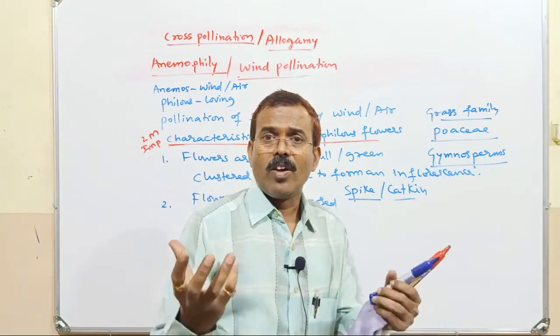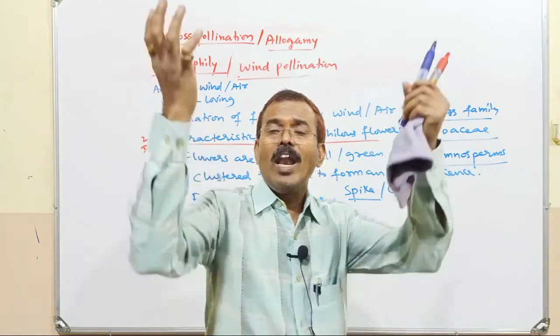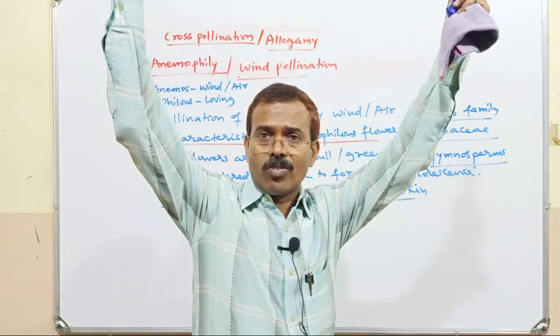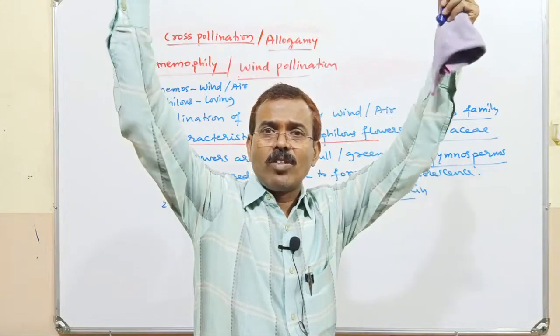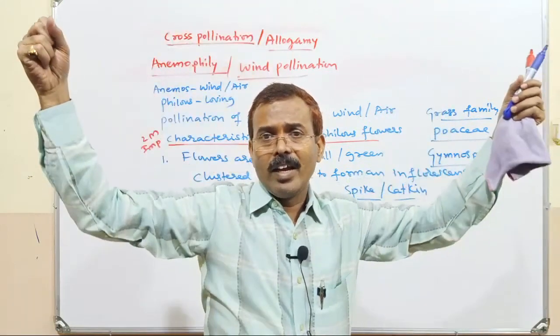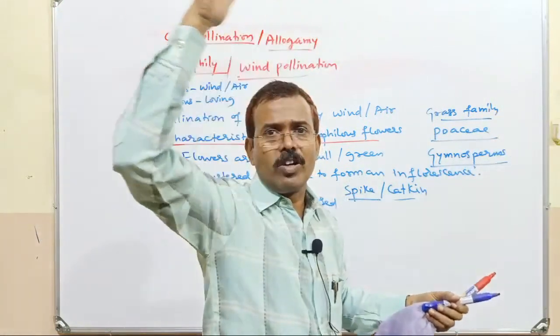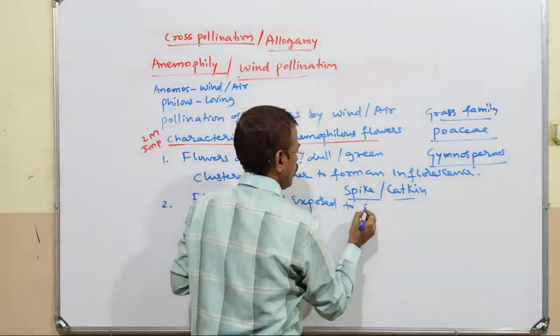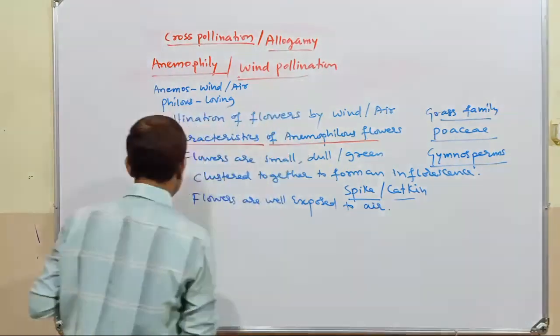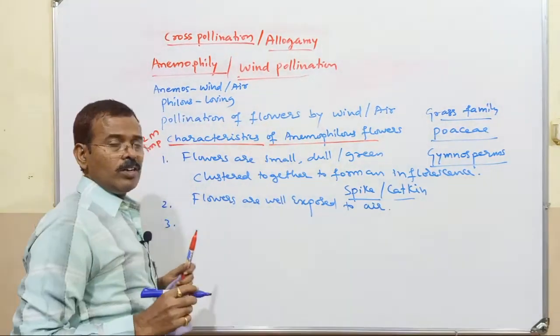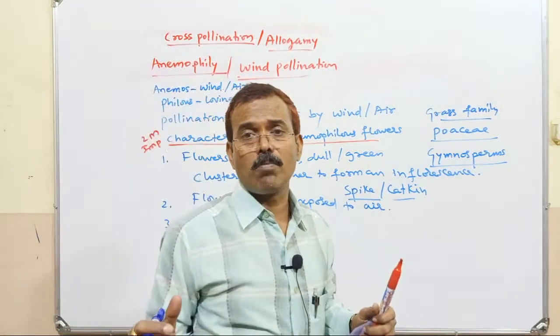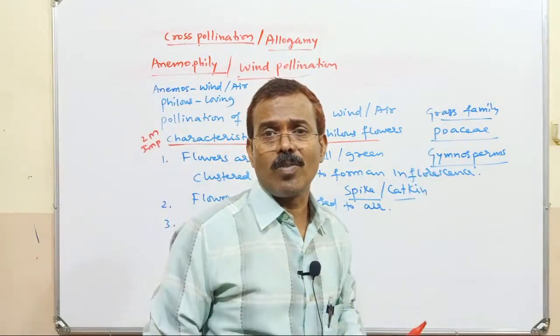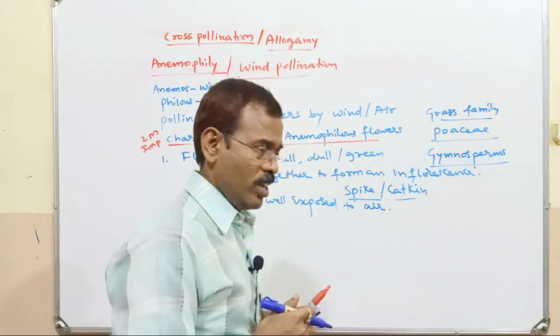So the flowers are borne well above, on the aerial branches, and can be easily exposed to the wind. Flowers are well exposed to the air.